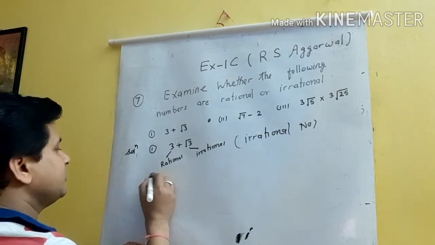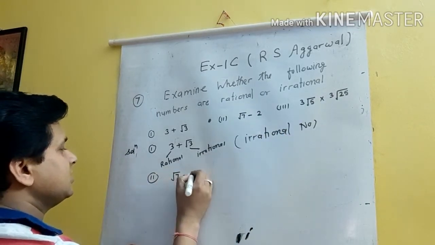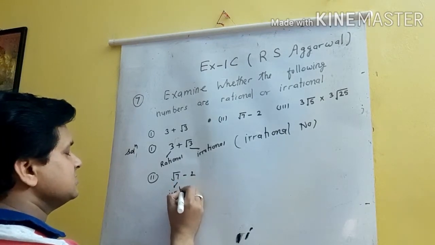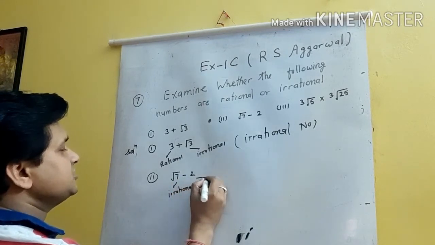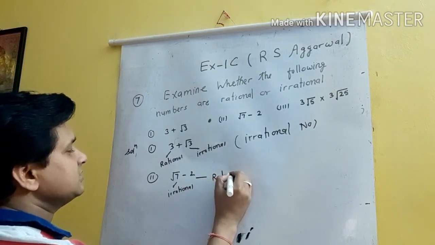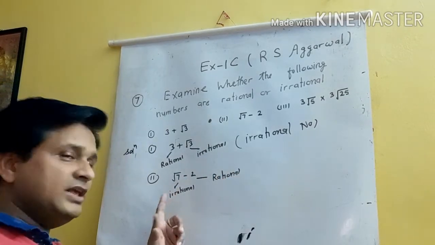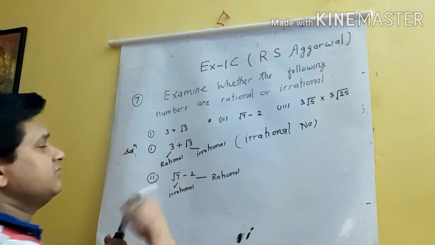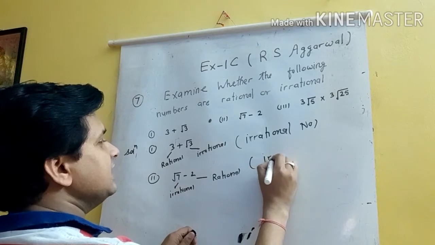The second one: see, this root 7 is an irrational number, this 2 is a rational number. The difference of an irrational number and a rational number is an irrational number. Therefore, root 7 minus 2 is an irrational number.